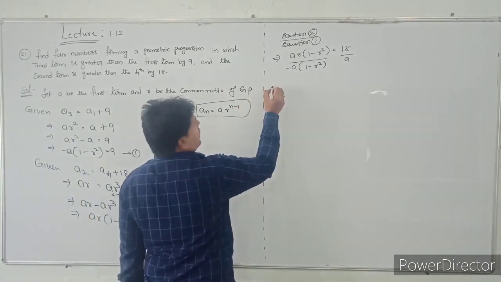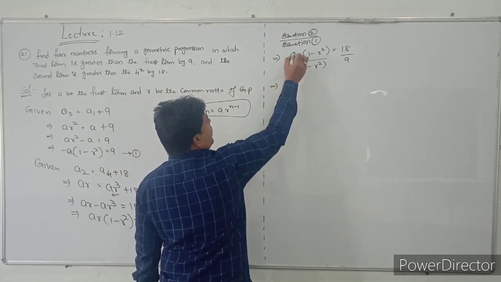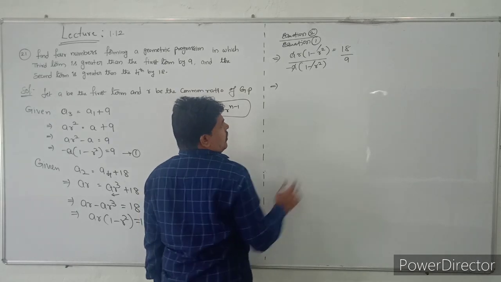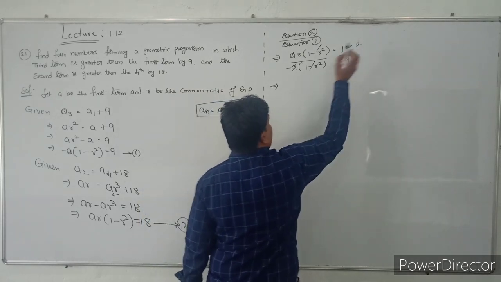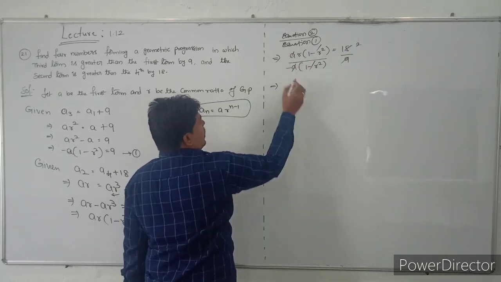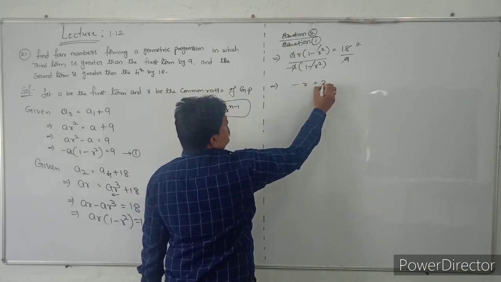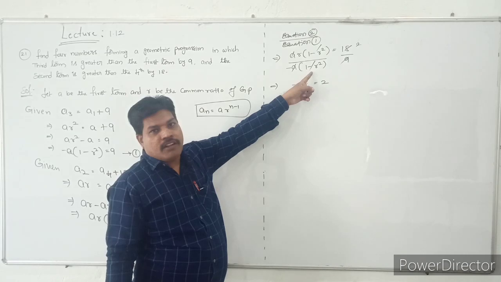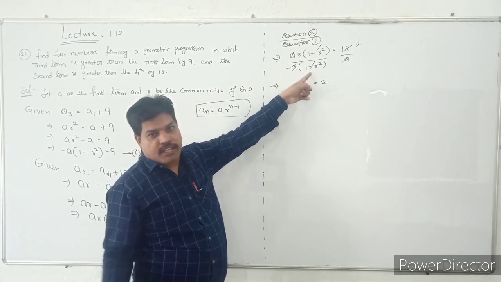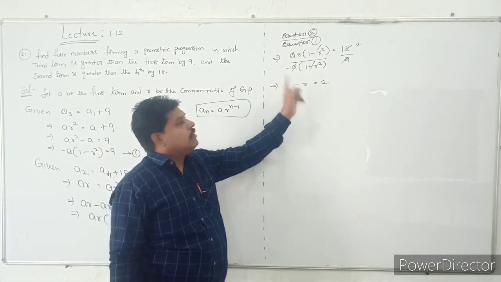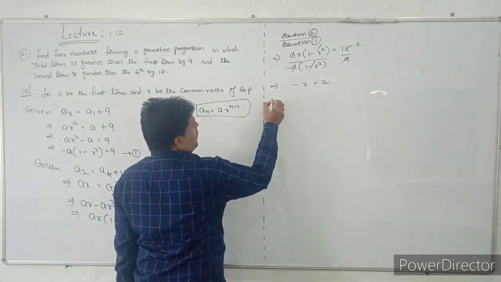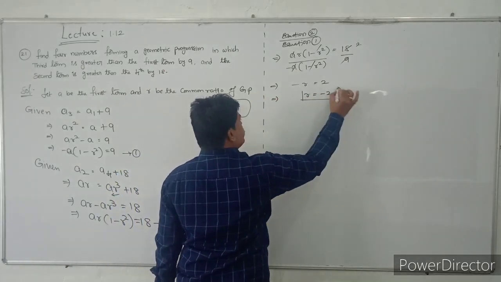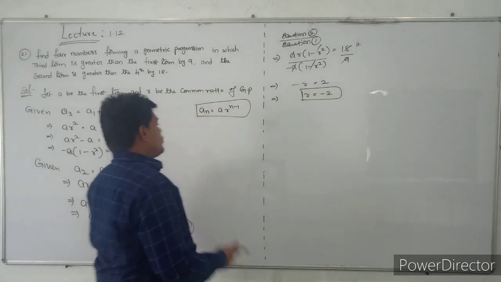So A will be cancelled, 1 minus R square and 1 minus R square will be cancelled. So what will remain here? Minus R, that is equal to 2. I have taken the minus common, so it is easy to cancel. So take this minus to that side. So R is equal to minus 2.